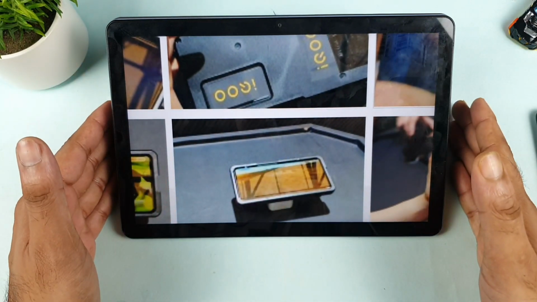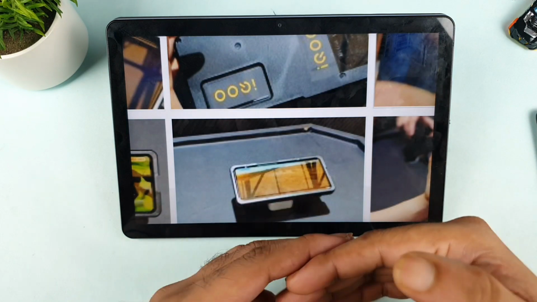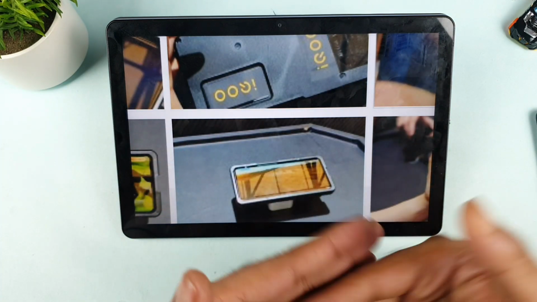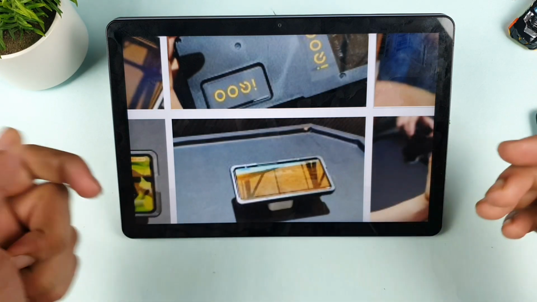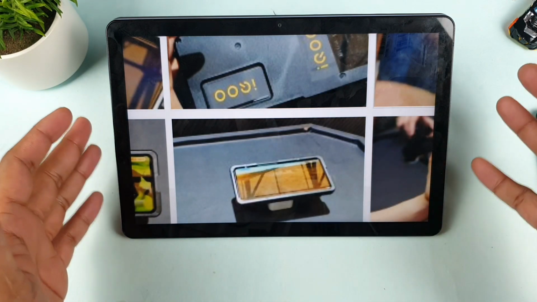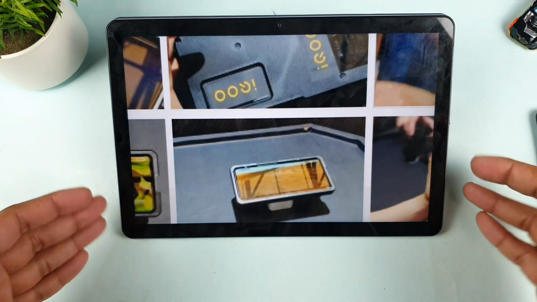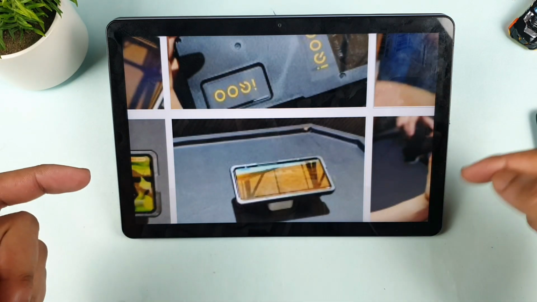Definitely, if the phone gets launched in India, the price would be really high. I think close to maybe 40,000, I guess 45,000. I'm not sure exactly, but for this kind of specification and this kind of display quality, that is what the expectation is. And still we are not sure if this phone will get launched in India or not, and after how many months it will get launched. That is the question.